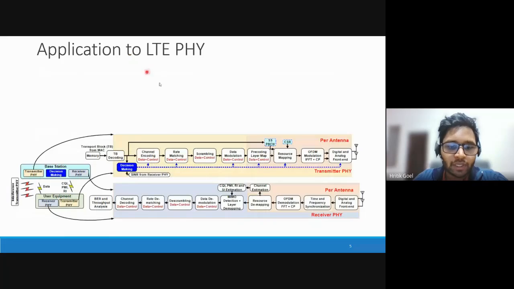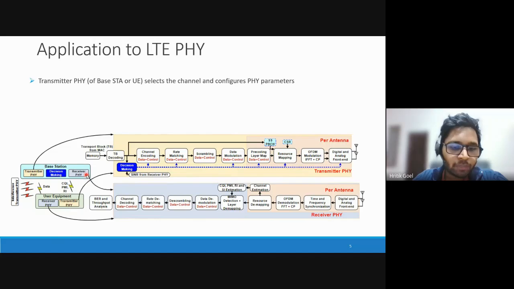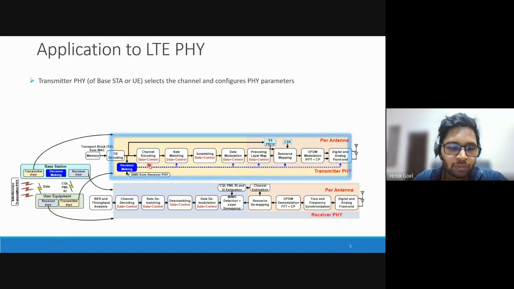Here's a block diagram showing the incorporation of our algorithm in the transmitter chain of the LTE setup. Suppose the base station wants to communicate data to the user equipment. The transmitter PHY chain of the base station will select the channel and configure the corresponding PHY parameters for the selected channel, and the data will be sent over the wireless link to the user equipment.